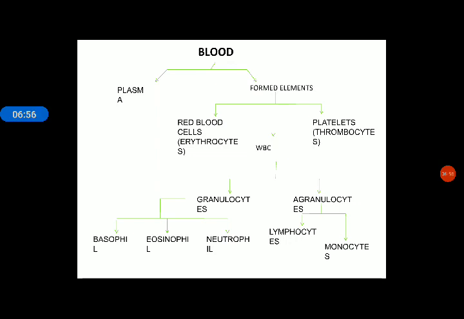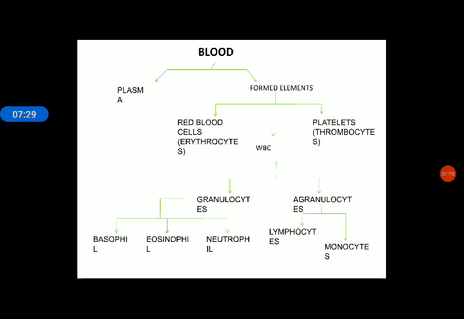Tissue is a group of cells, and in blood different types of cells are combined, meaning WBCs, platelets and RBCs. These cells combine to form blood. So a group of cells forms a tissue, and that's why blood is known as tissue. And why is the term mobile used? Mobile means they show movement.